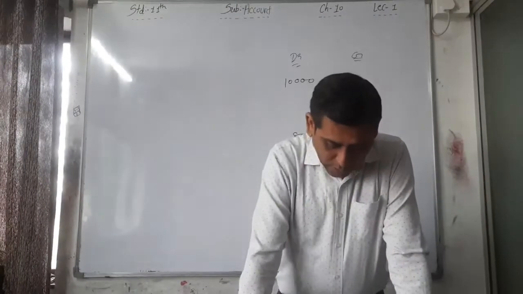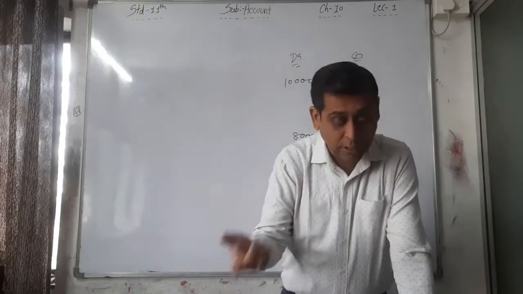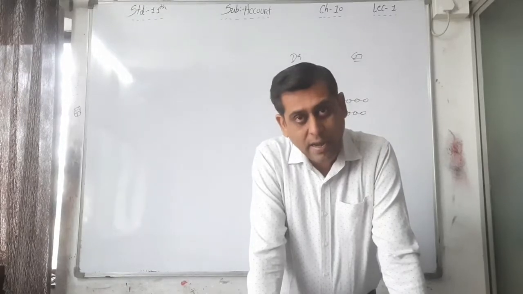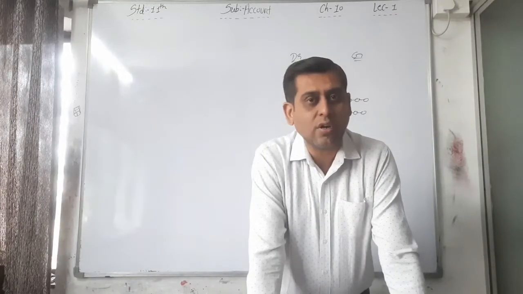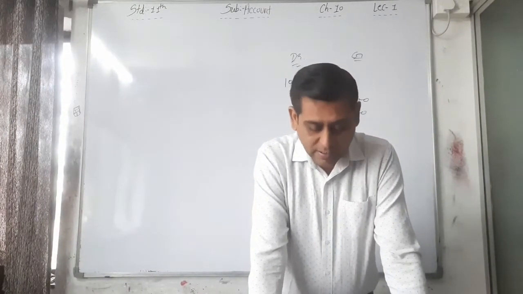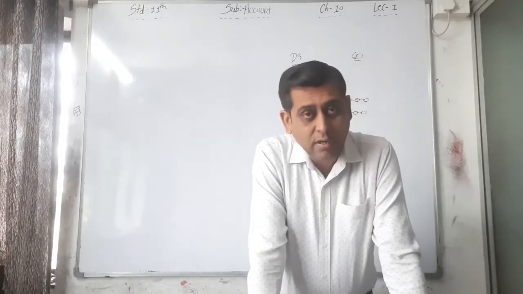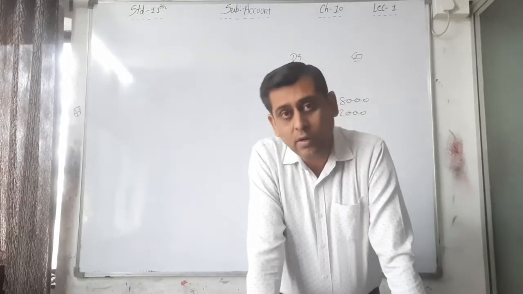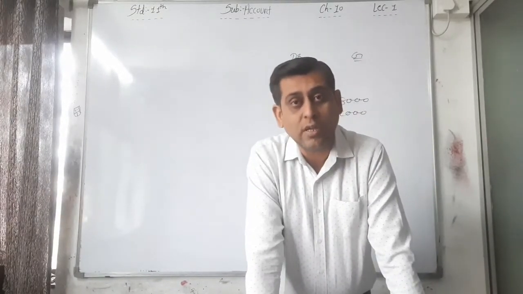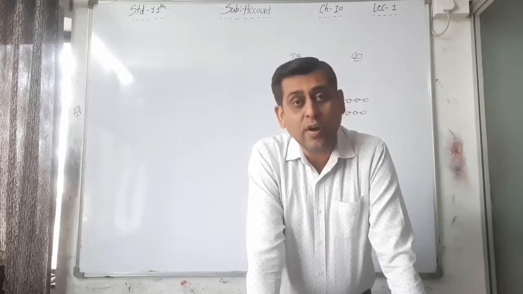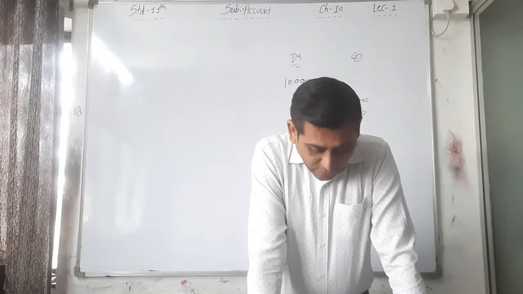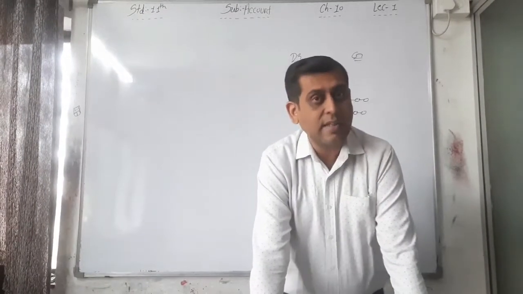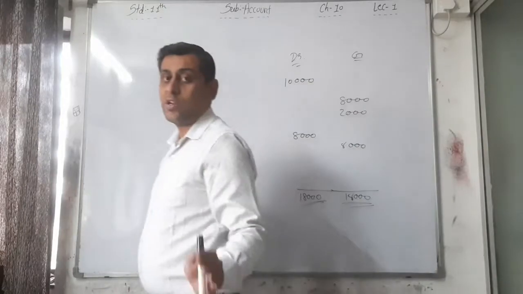Okay. Posting is done in the ledger book. Balances of all accounts are ascertained from the ledger book. After that, we have to find out the balance. The procedure is already discussed by us. What is the procedure? First the transaction, then record it into the subsidiary or journal book. Then from that we write down the posting in the ledger account. Then we find out the balance in the ledger account. These balances are debit and credit balances, which we already saw in our last lecture, in our last session.